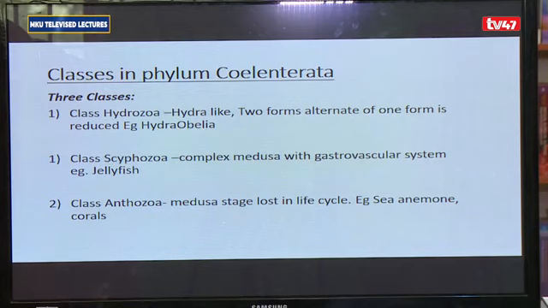And then you have the Anthozoa. For Anthozoa, these are coelenterates where the medusa stage is completely lost in the life cycle. So they don't have the medusa form in their life cycle.